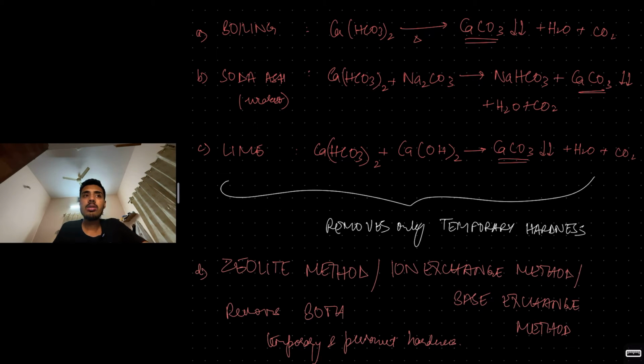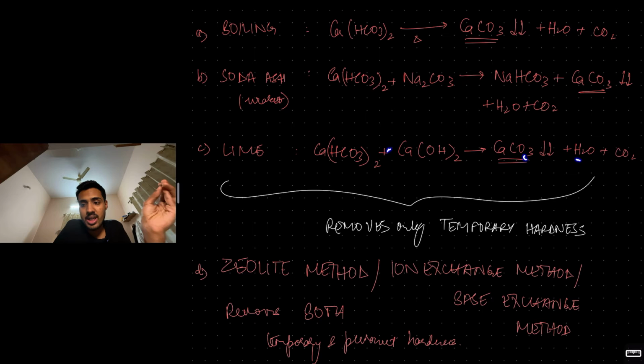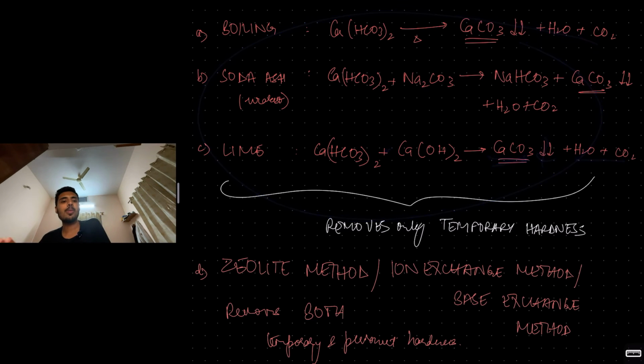Just a minute. Soda ash, sodium bicarbonate. You add it. What happens? There is an exchange, right? This is a basic chemical reaction. NaHCO3 plus CaCO3. Again, CaCO3 precipitates, calcium carbonate precipitates. Lime, that is calcium hydroxide. You add calcium hydroxide, once again, the reaction gives H2CO2 and CaCO3 precipitates. Basically, all these three reactions are the same. You're precipitating calcium carbonate. So that removes temporary hardness, the bicarbonates.